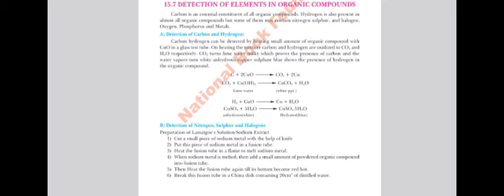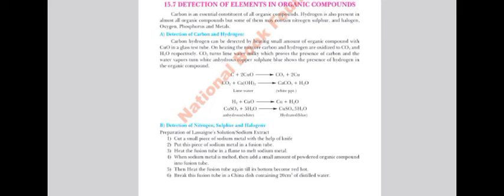Everyone is going to show a color change, but the basic ideology of testing them is different. First, take the sample, convert it into liquid, change its color, and bring it in contact with the water, then shift it into the 3 portions. Here's the reaction. Take sodium. The solution might contain carbon and nitrogen, and it converts into this stuff. Later on, sodium coming in contact with sulfur will give you Na2S.